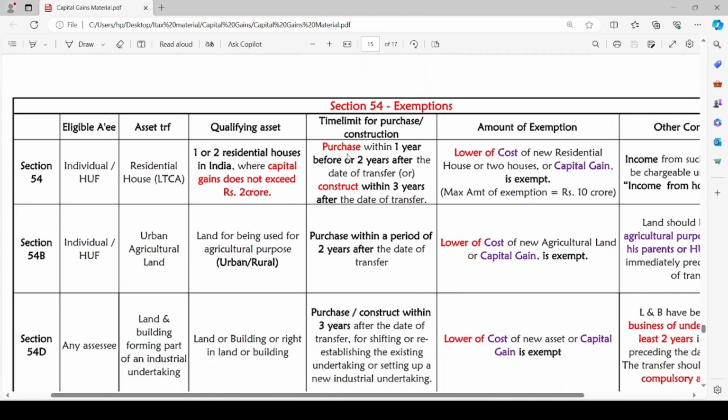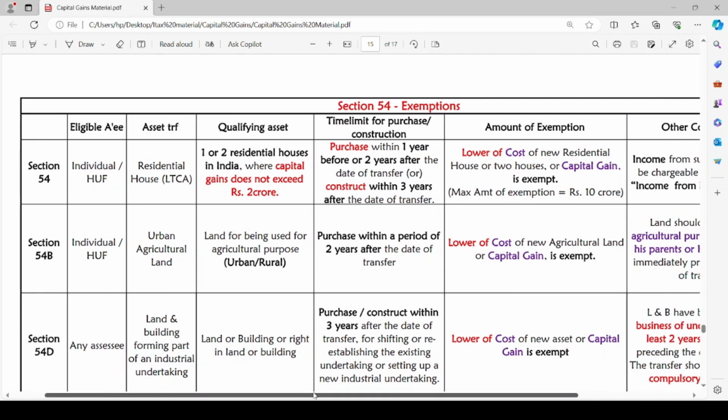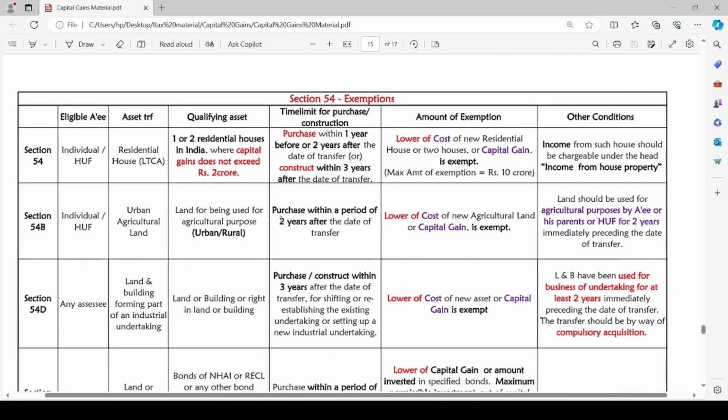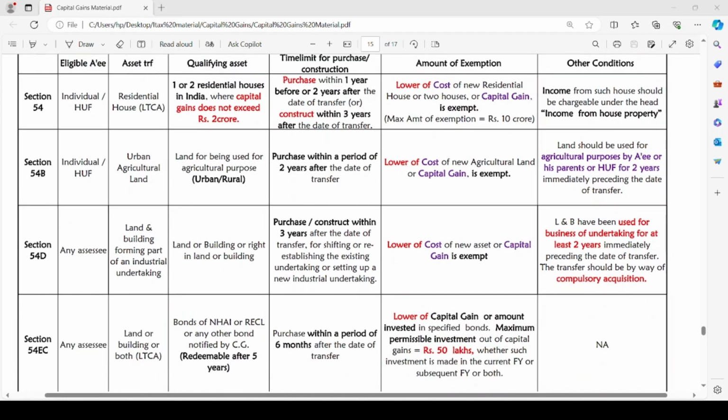Now let us head to the last section, that is section 54. Section 54 deals with exemptions. So, under section 54, there are a total of 5 cases. The first one is section 54 with the eligible assessee. The assessee who can claim exemption under section 54 is an individual or HUF. The capital asset for which this exemption is applicable, the asset transferred, is a residential house.